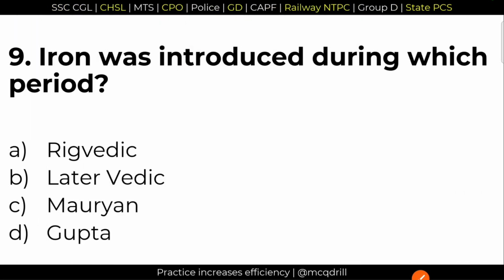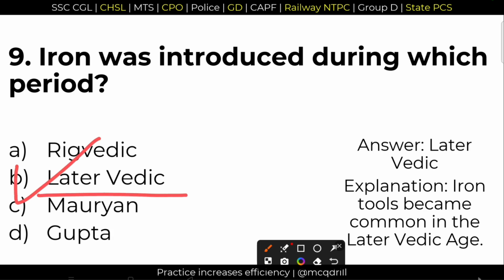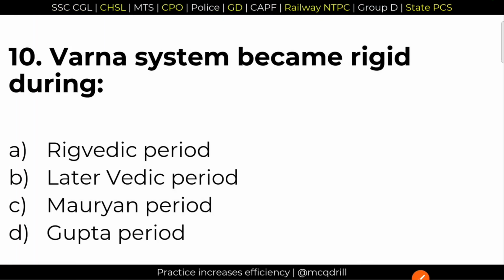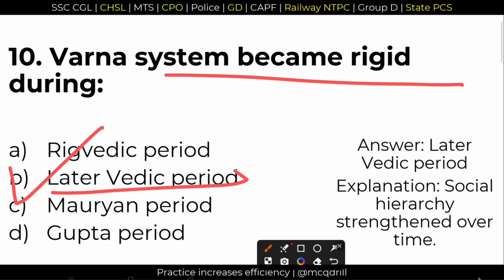Next question. 9. Iron was introduced during which period? Another very important question. And the right answer is option B, later Vedic period. The use of iron became prominent in later Vedic period. Next question. 10. Varna system became rigid during which period? Option B, later Vedic period. In early Vedic period, there was nothing called Varna system. But in later Vedic period, it became rigid. Social hierarchy strengthened over time.